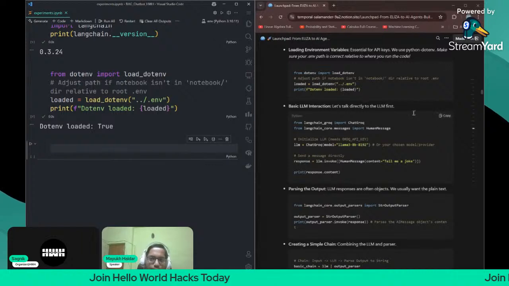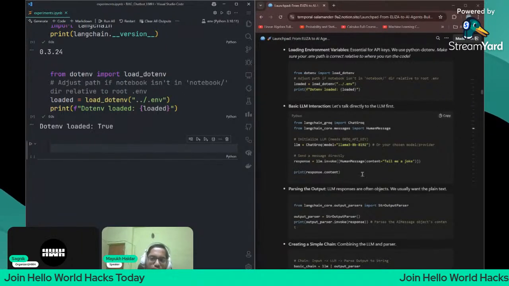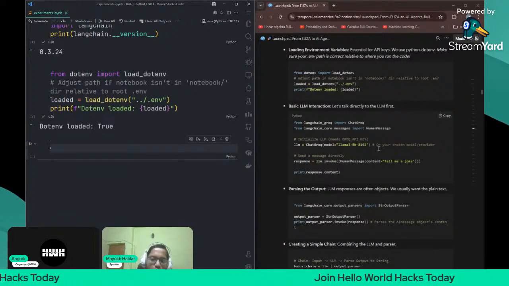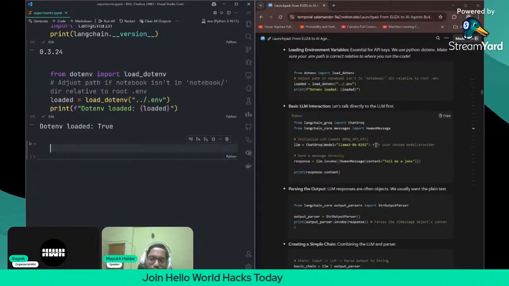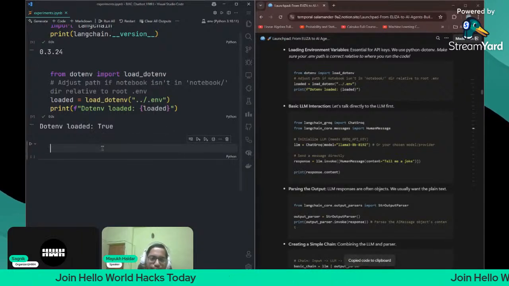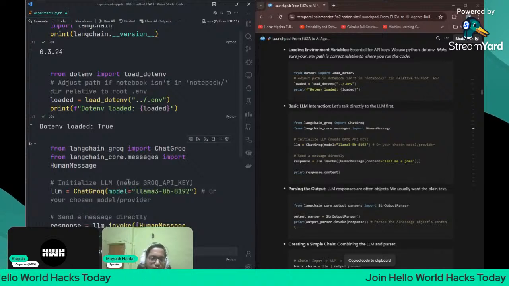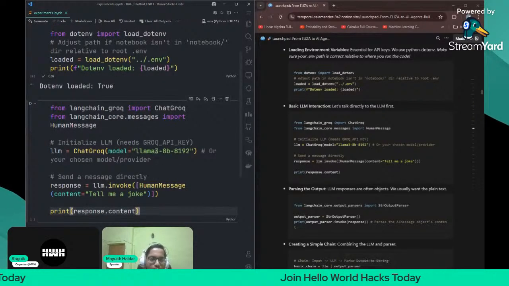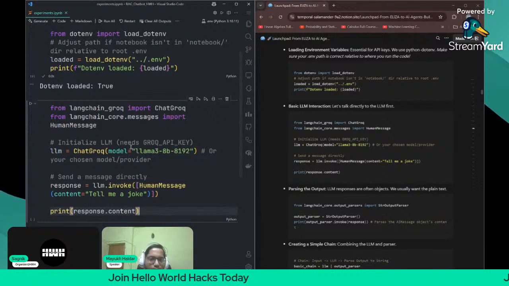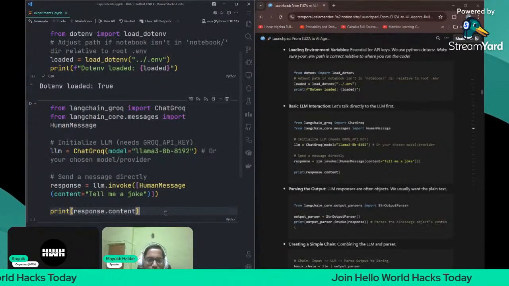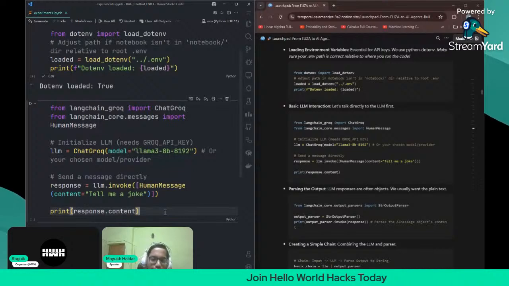Let's talk directly to the LLM first. This is a very simple LLM interaction: you send an input message to the LLM and then it gives the response or output to us. Let us do it. We send a message directly. Initialize LLM needs the Groq API key. We have used the Groq API here. You can use other APIs like the Gemini API also, but I used Groq for this project. Now let's see what it gives.